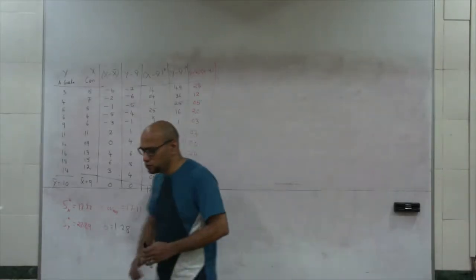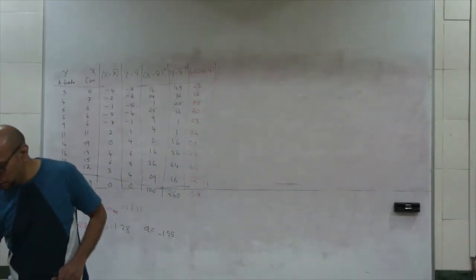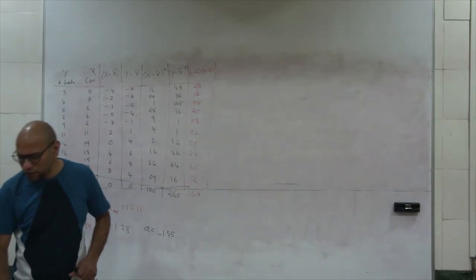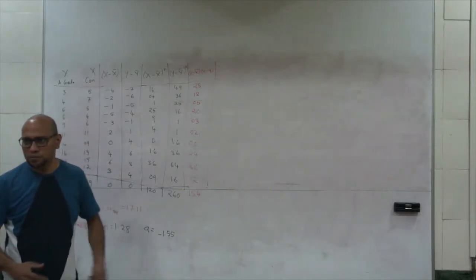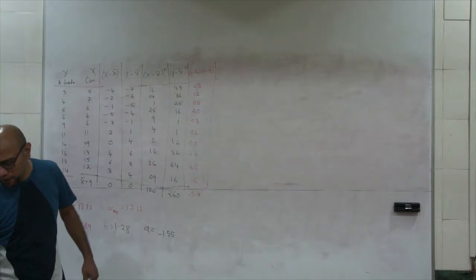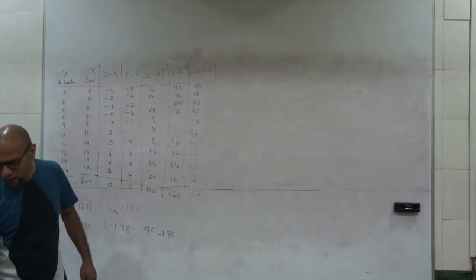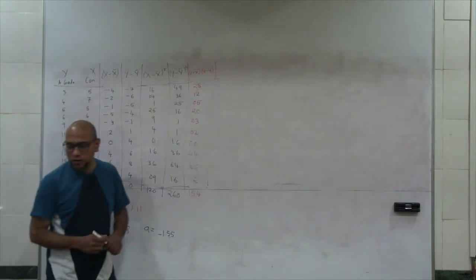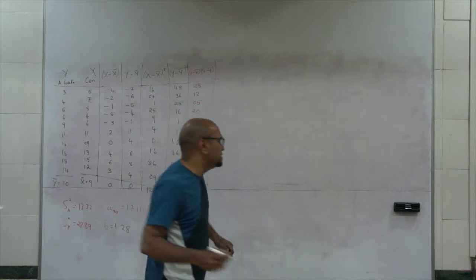So this is what we need to keep in mind. A cannot otherwise be interpreted just like that. When x takes value 0, y takes a value, whatever it is. There's one quick concept that we need to learn, and that is standardized regression.